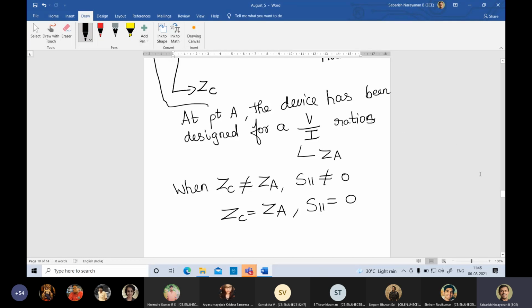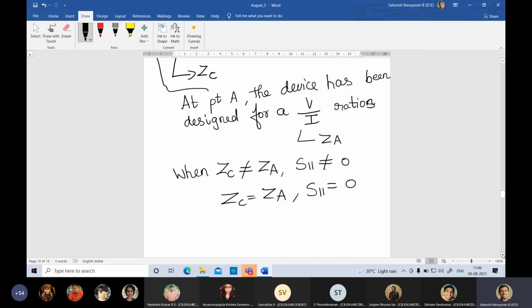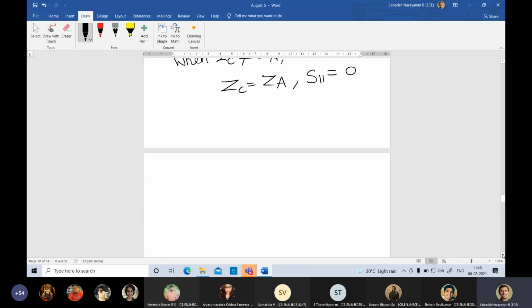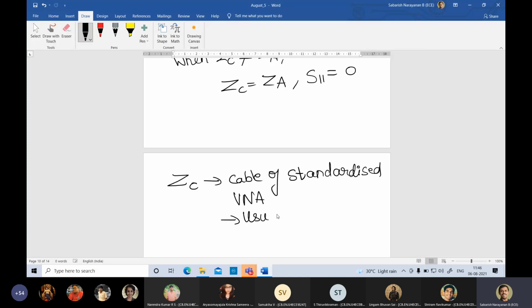So how we go about it: ZC is the cable of the standardized VNA, usually known. So this S11 you can directly take as the reflection coefficient, which is ZA minus ZC by the sum of the two.